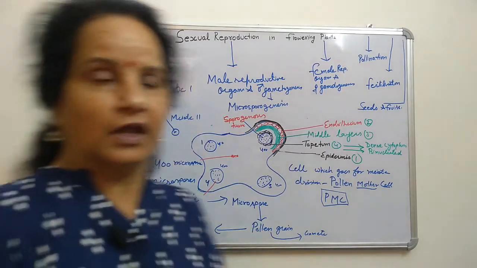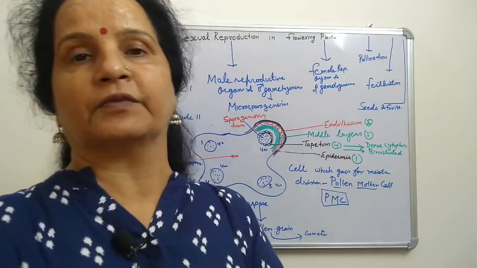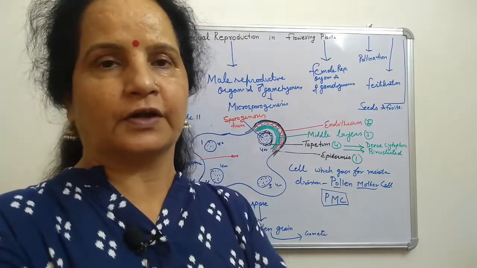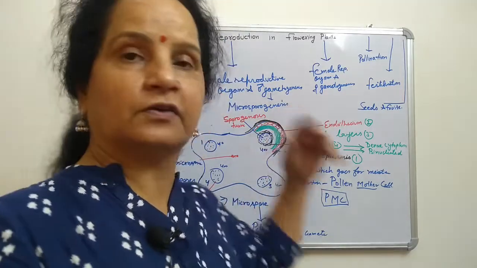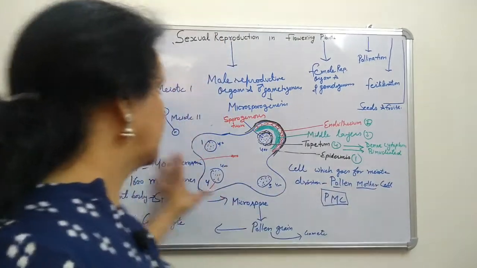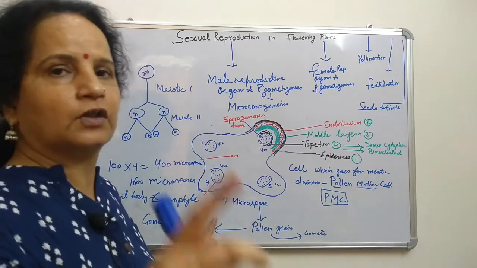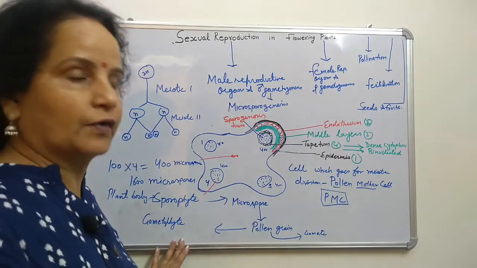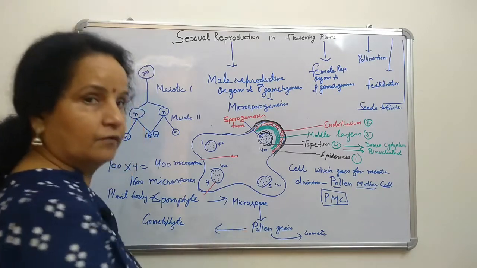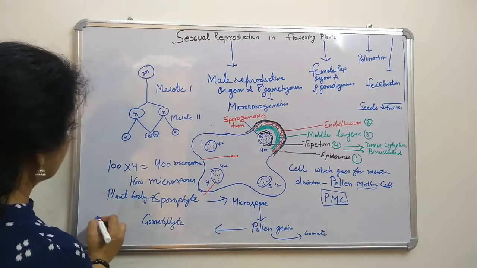In class 11th, in bryophytes the sporophyte is not the dominant phase, the gametophyte is, and in pteridophytes the sporophyte is the dominant phase. Those that produce spores are called the sporophyte body, and those that produce gametes are called gametophyte. So the pollen grain is also called the male gametophyte.